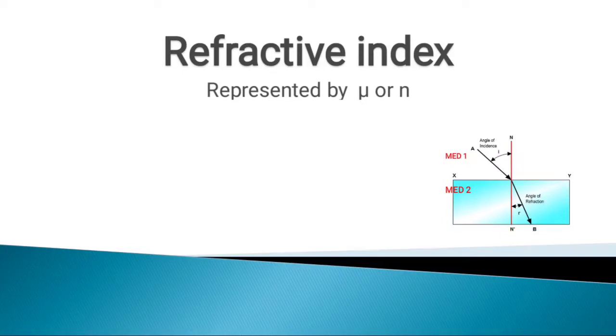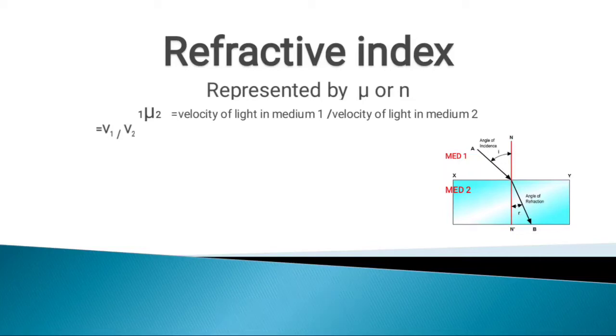So let's take this example. In this example, a ray of light falls on the surface and travels from medium 1 to medium 2. Here we can define refractive index like this. The refractive index of the second medium with respect to the first medium is the ratio of the velocity of light in medium 1 by the velocity of light in medium 2.